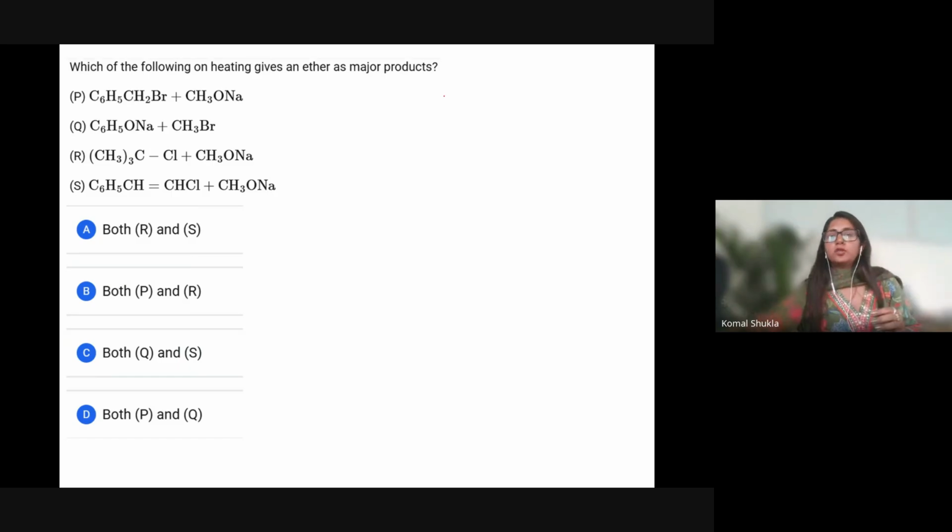Let's go with the next question. Which of the following on heating gives an ether as the major product? Again, same thing, ether as the main product. Write your answers.